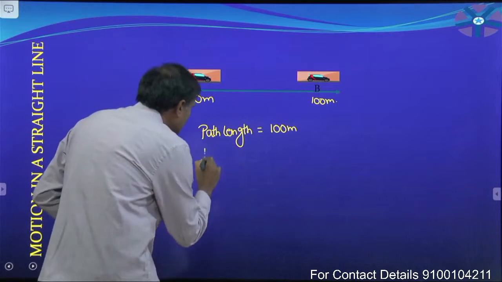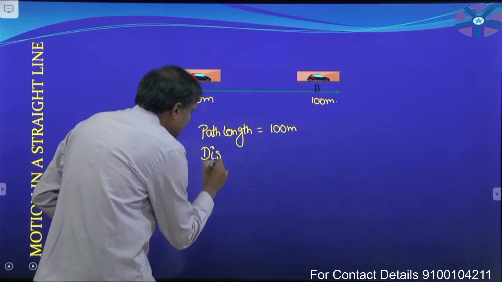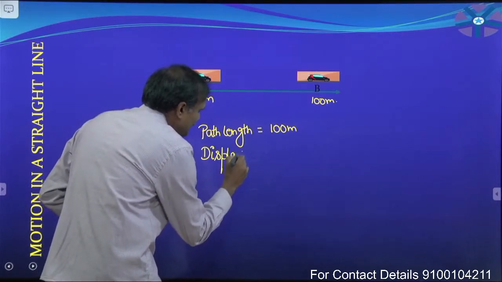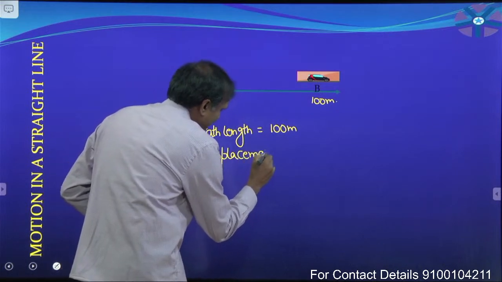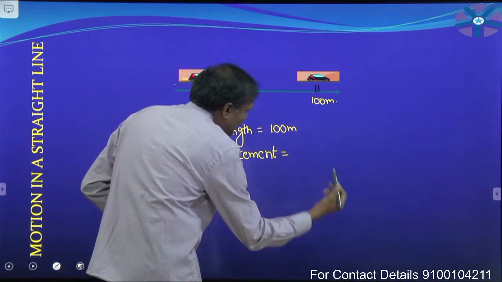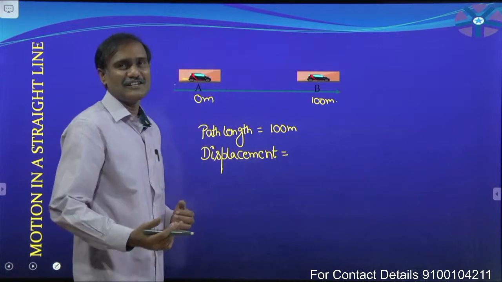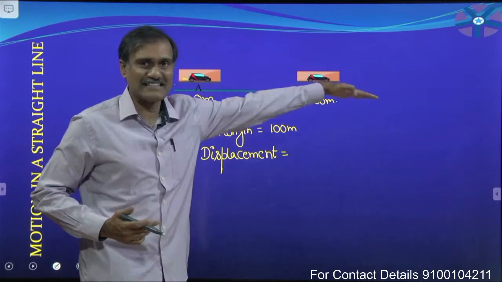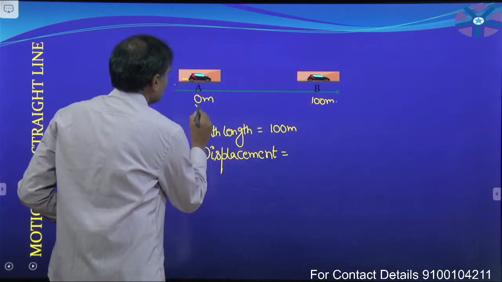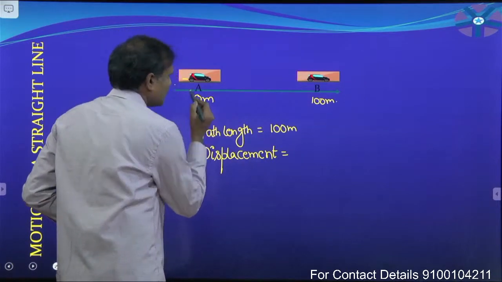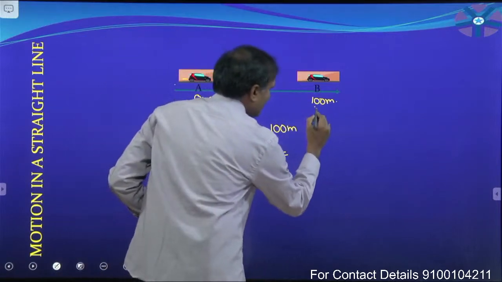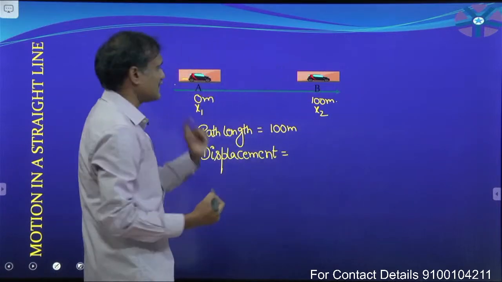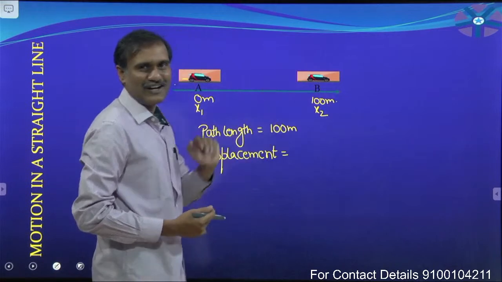Now what is meant by displacement? Tell me the definition for the displacement here. Yes, it is final position minus initial position. Choose it as x axis. I want to consider x1 and x2, x1 is equal to 0, x2 is equal to 100.